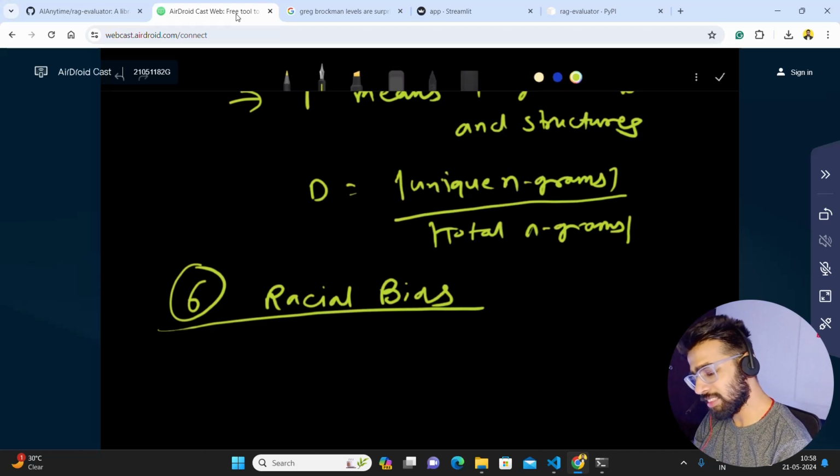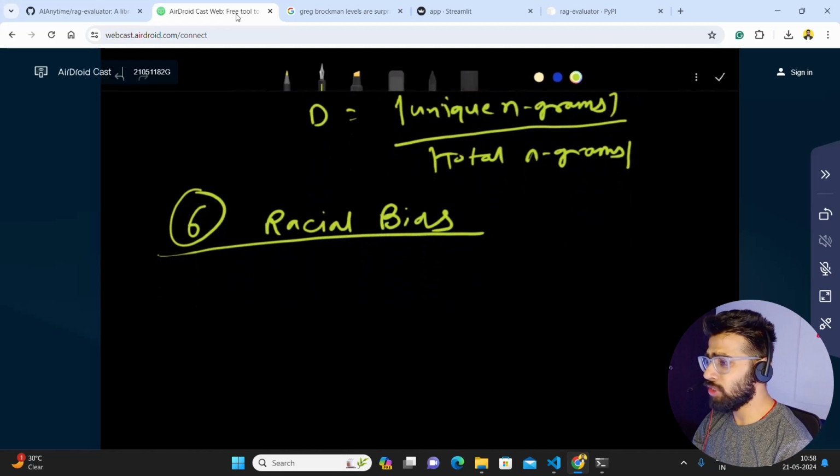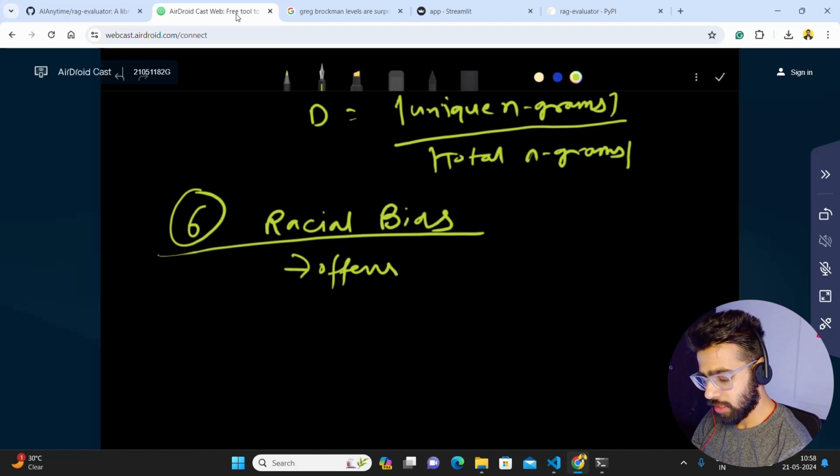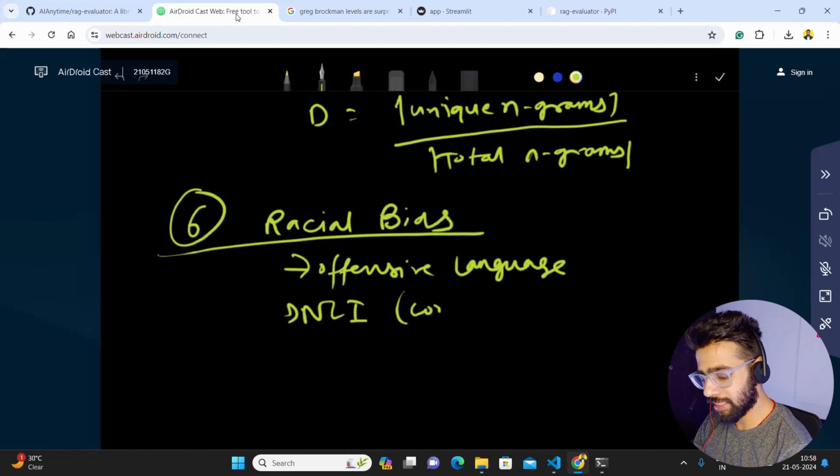Now in racial biases, I'm basically finding offensive language. It's pretty easy. Offensive language detection can be based on natural language intent. Look at the context and at different words, vocabulary like Black, Asian, Americans, and so on.